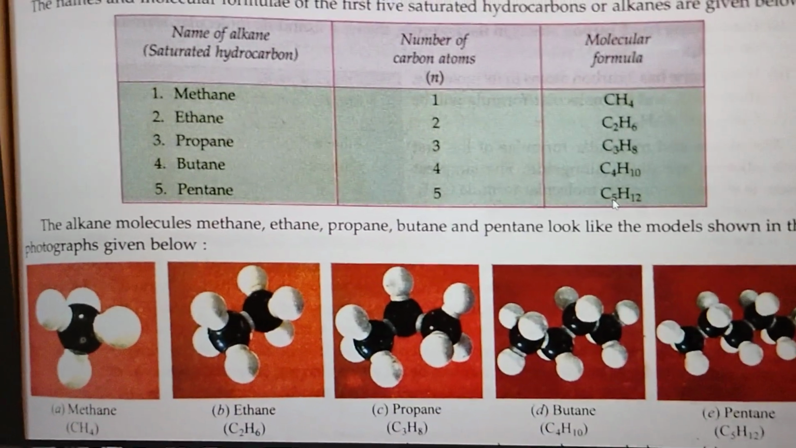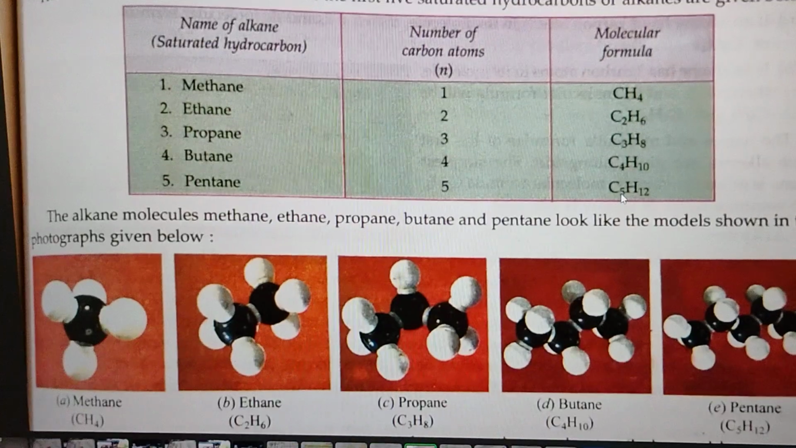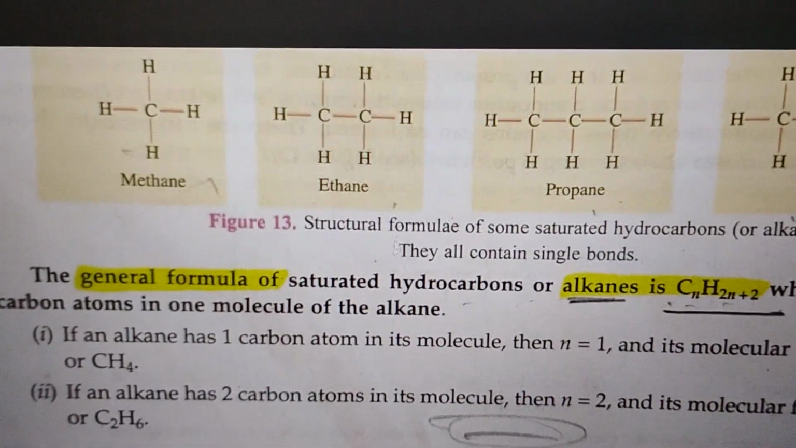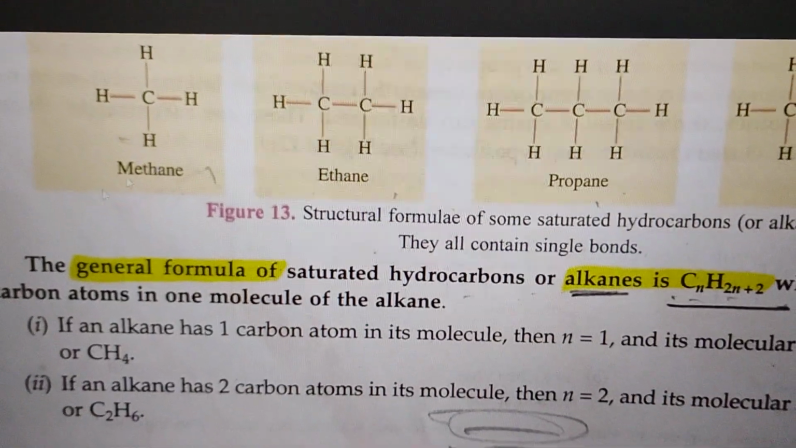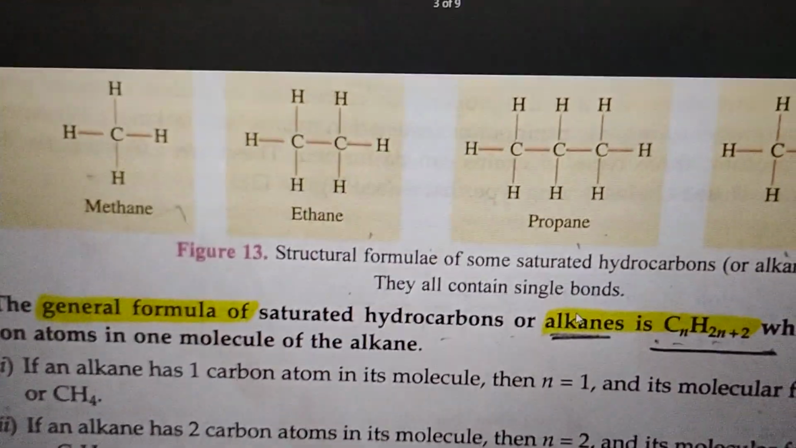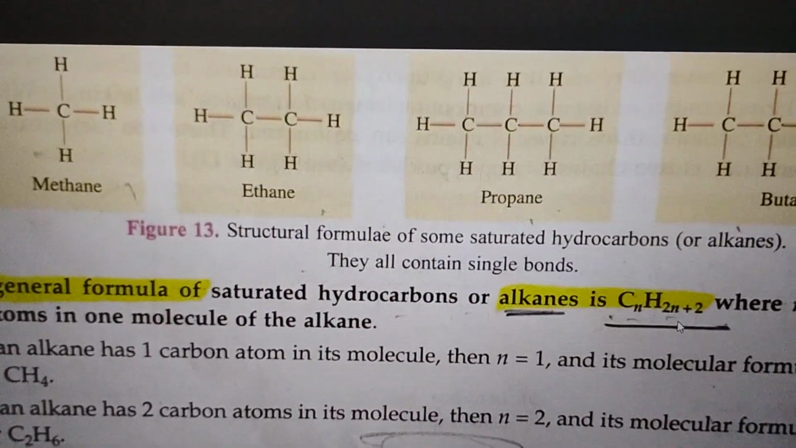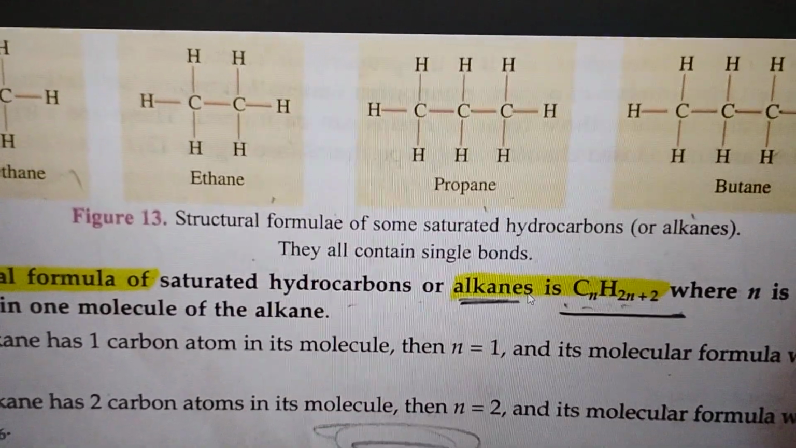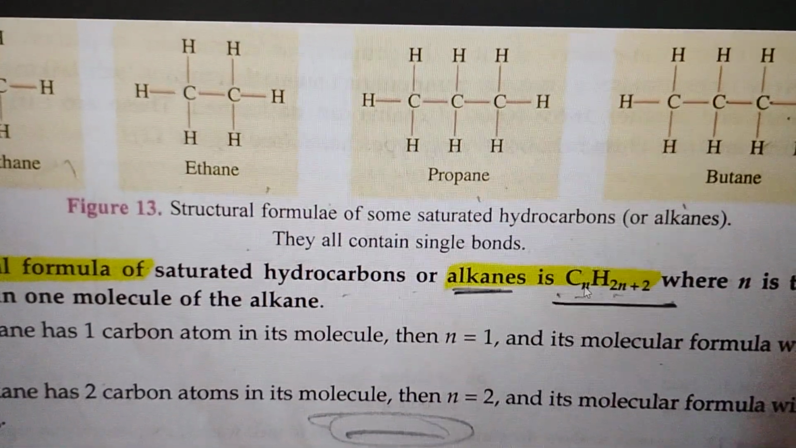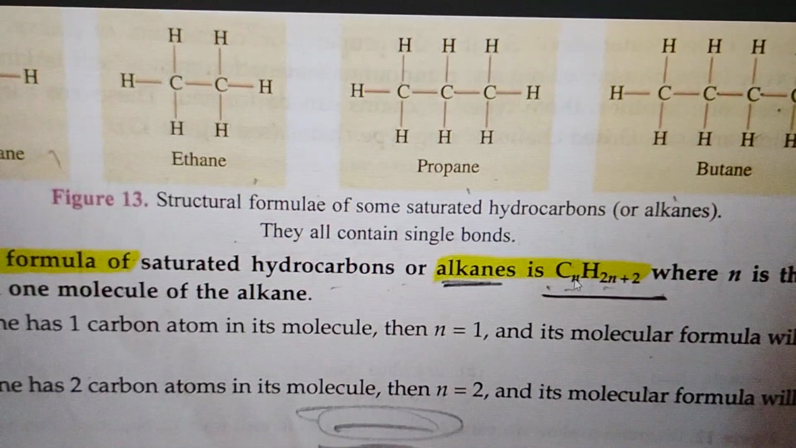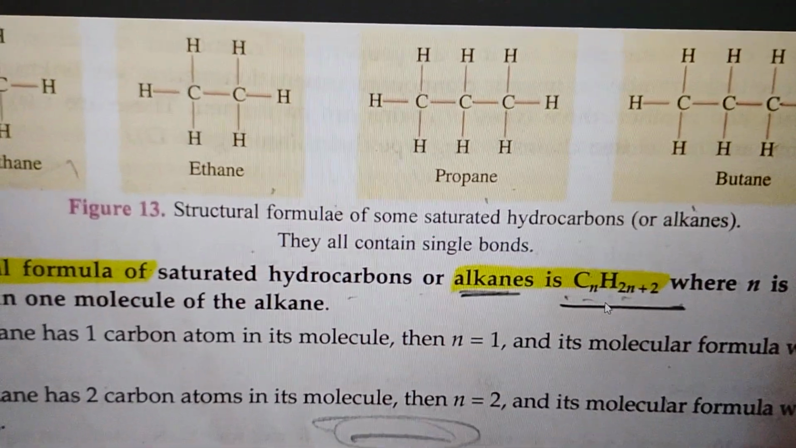And you can see the structure, students. You must remember the formulas. So students, there is a general formula we use to find out the number of hydrogens or carbons in a hydrocarbon. So here this is the formula that is highlighted. For alkanes, or saturated hydrocarbons, you have to use this formula.